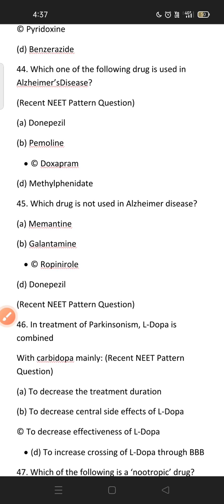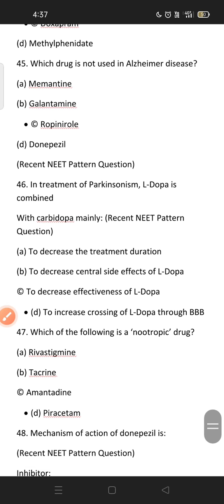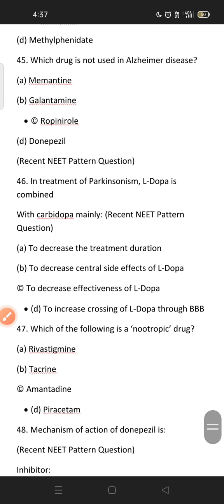Which of the following drugs is used in Alzheimer disease? Which of the following is not used? Ropinirole, because ropinirole is used in Parkinson disease. In the treatment of Parkinson, levodopa is combined with carbidopa, because it increases levodopa crossing through the blood-brain barrier.